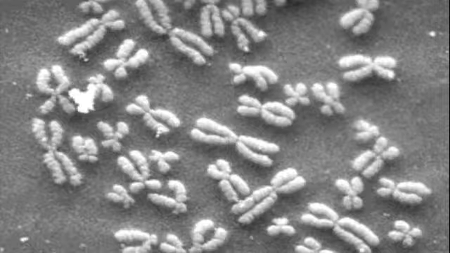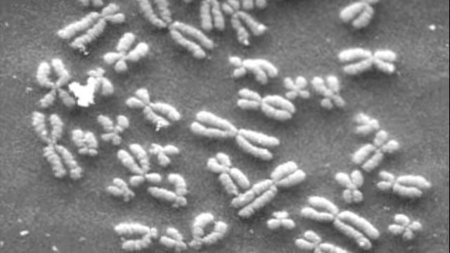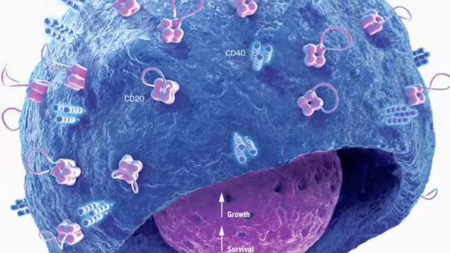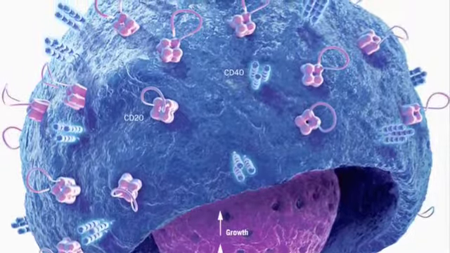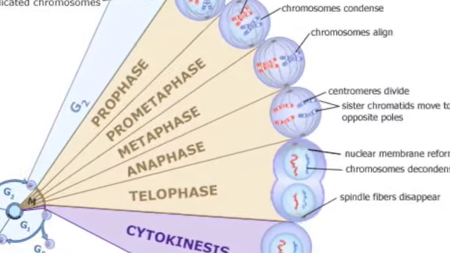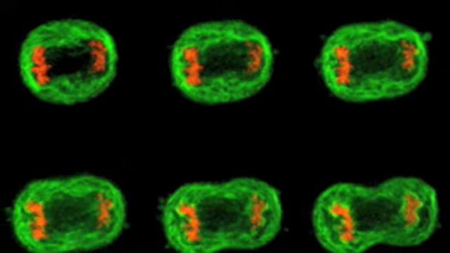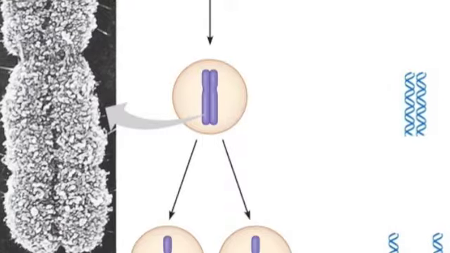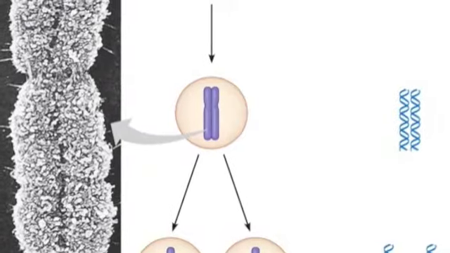Chromosomes are copied during S phase and more growth occurs, and G2 is where the cell completes its growth and prepares to divide. The mitotic phase of the cell, M phase, includes both mitosis and cytokinesis. Mitosis is the division of the nucleus. Cytokinesis is the division of the cytoplasm and usually immediately follows mitosis.